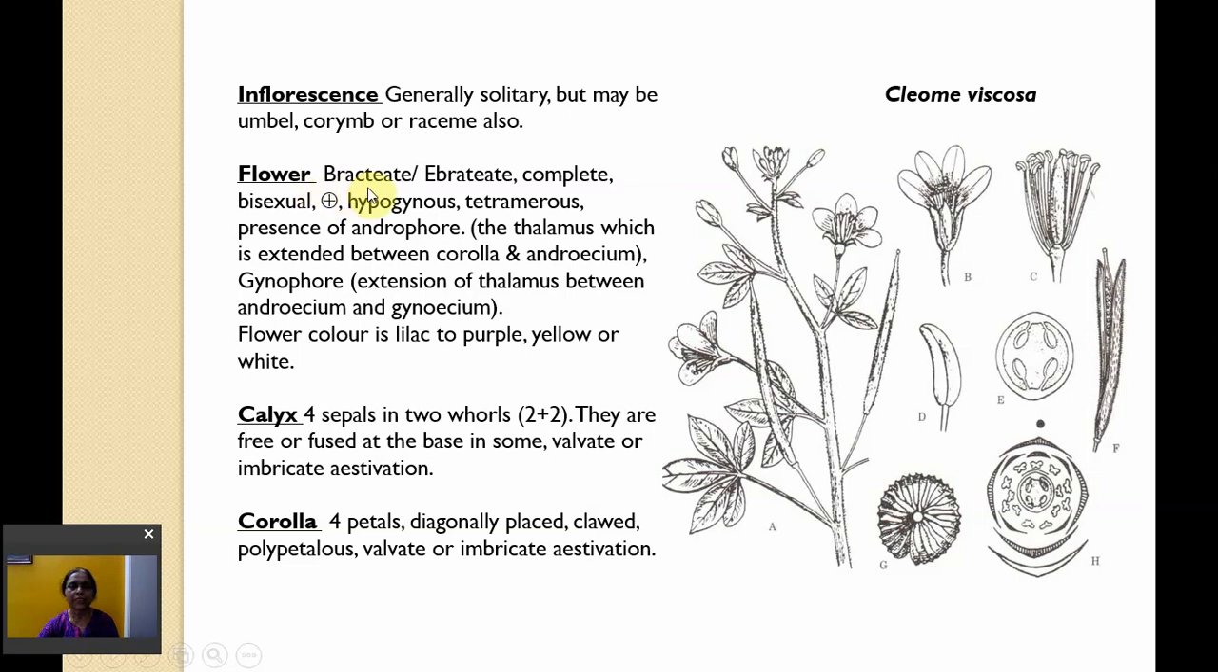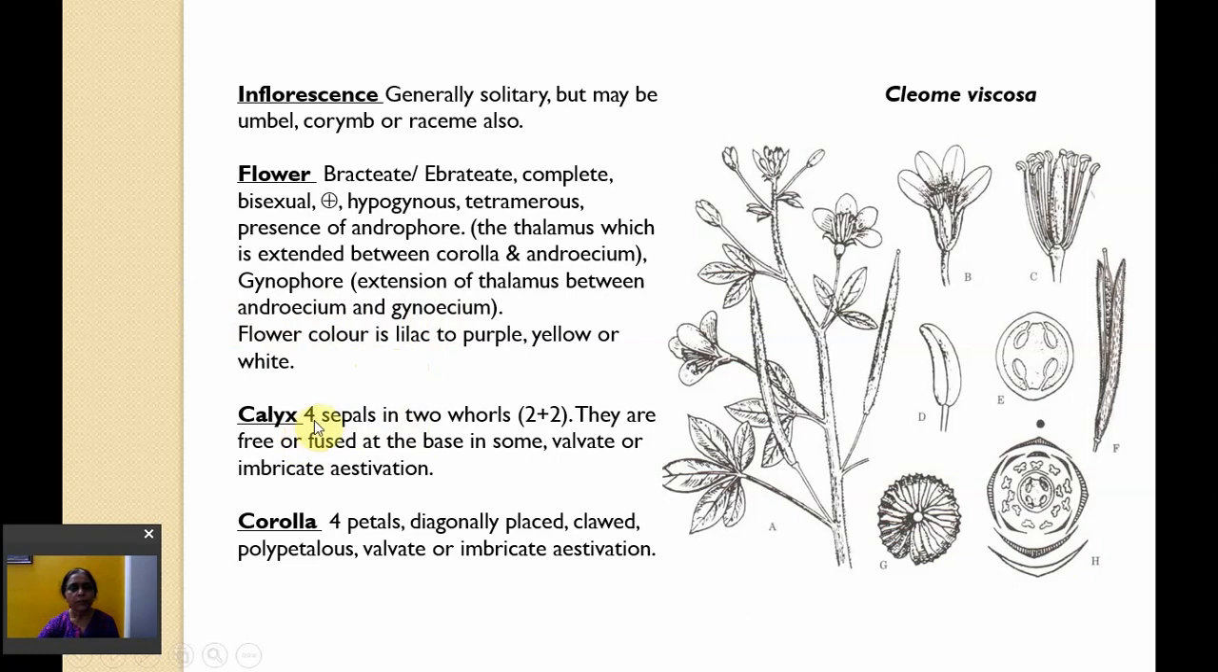Flower. It is bracteate or ebracteate, complete, bisexual, actinomorphic, hypogynous, tetramerous, presence of androphore or gynophore. What is androphore? Androphore is the thalamus which is extended between corolla and androecium. Gynophore is the thalamus which is extended between androecium and gynoecium. We will see in the coming slide the diagram. The flowers are colored, maybe lilac to purple or yellow or white.